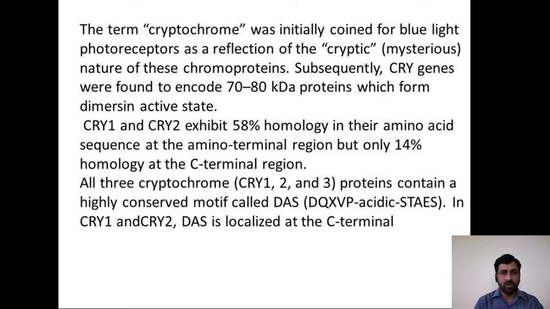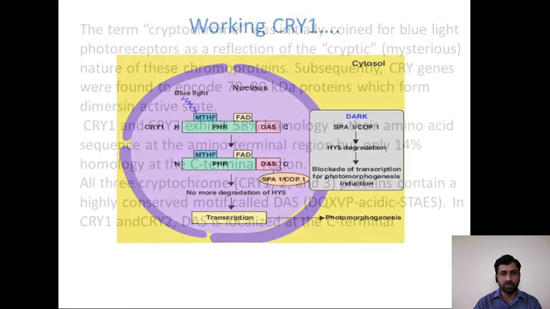CRY1 and CRY2 exhibit 80% homology in their amino acid sequence at the amino terminal region, but only 40% homology at the C terminal region. All three types of cryptochrome, CRY1, 2 and 3, contain a highly conserved motif called DAS. In CRY1 and CRY2, DAS is located at the C terminal.